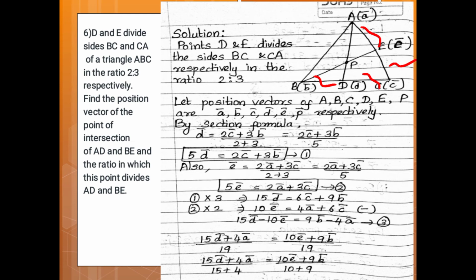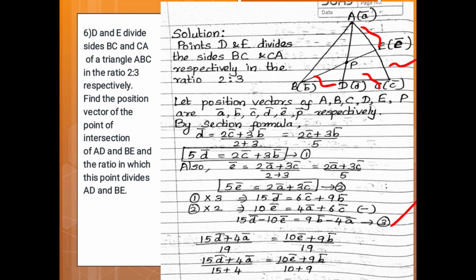Also, E vector is equal to 2A vector plus 3C vector upon 2 plus 3, that is 2A vector plus 3C vector upon 5. Therefore, 5E vector is equal to 2A vector plus 3C vector. This is the second equation. Solve equations 1 and 2 simultaneously. So we get 15D vector minus 10E vector is equal to 9B vector minus 4A vector. This is the third equation. So divide equation third by 19.